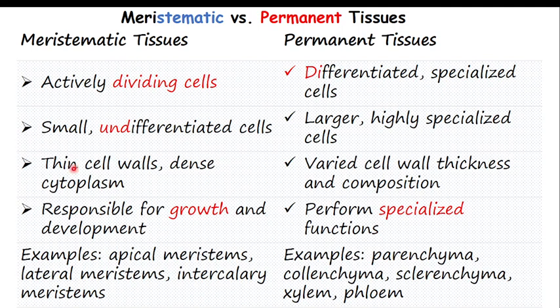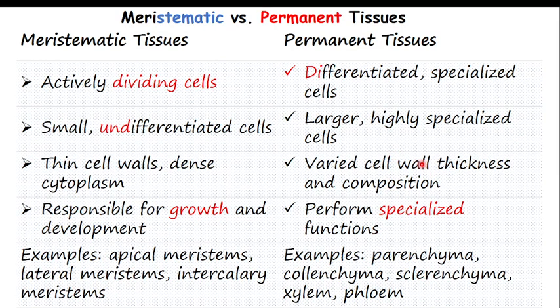Normally, meristematic tissue is made of small, undifferentiated cells, while permanent tissue has large, highly specialized cells. Meristematic tissue has a thin cell wall and dense cytoplasm, while permanent tissue has varied cell wall thickness and composition. Why are they thick? Because they are responsible for protection.